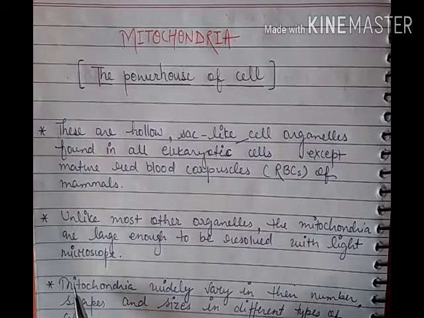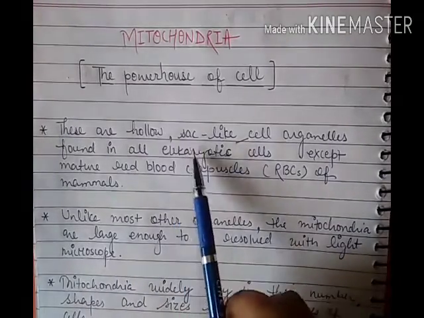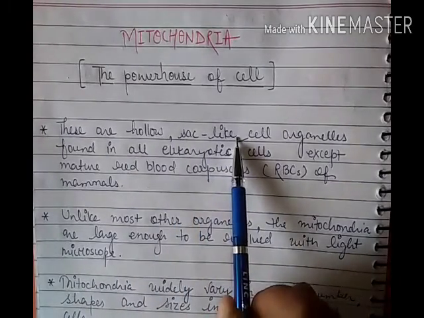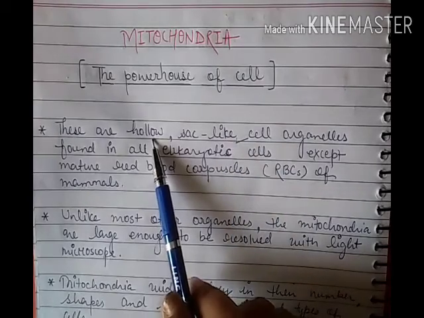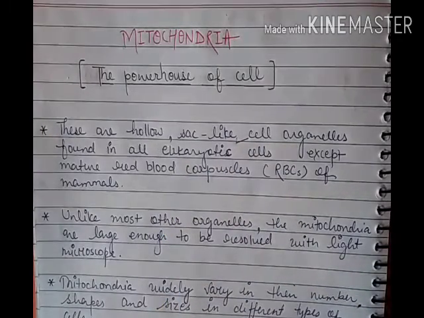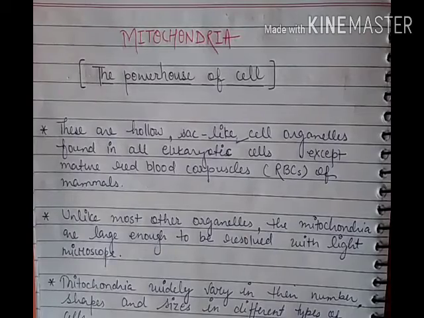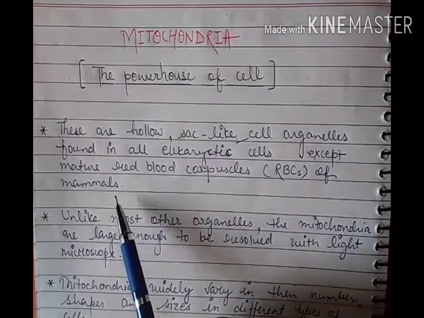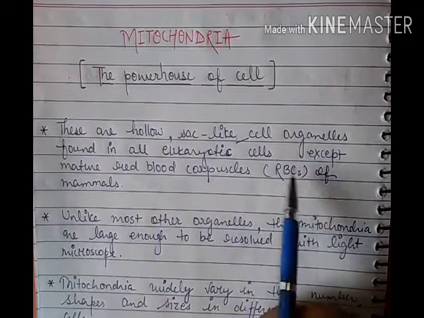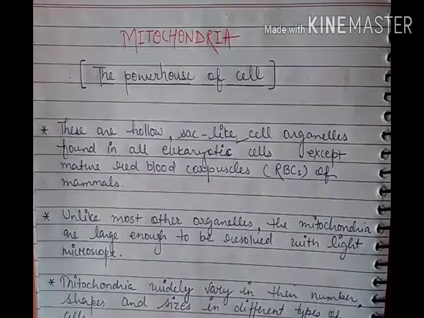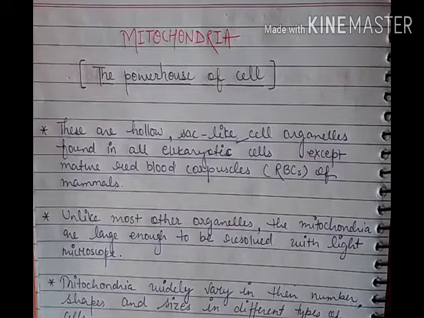How does it look? It looks sac-like and hollow from inside, and it is a characteristic feature of eukaryotic cells except the red blood cells of the mammals. The red blood cells of the mammals do not have mitochondria.